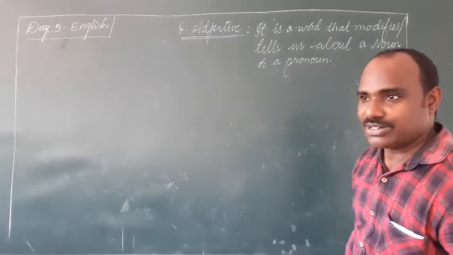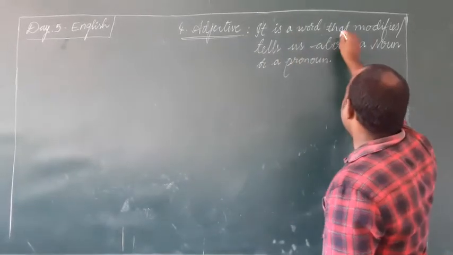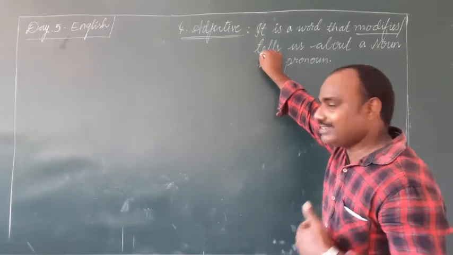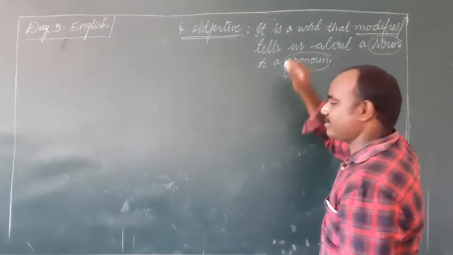So this is the definition. Adjective is one of the 8 parts of speech, as you know. It modifies or tells us about a noun or a pronoun.